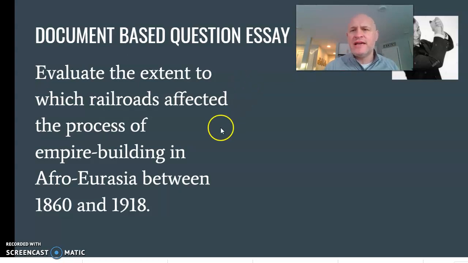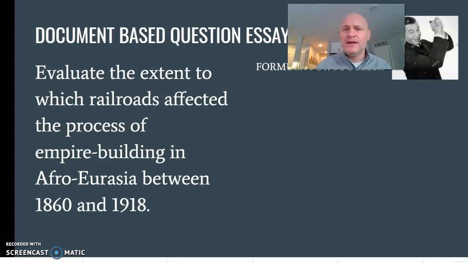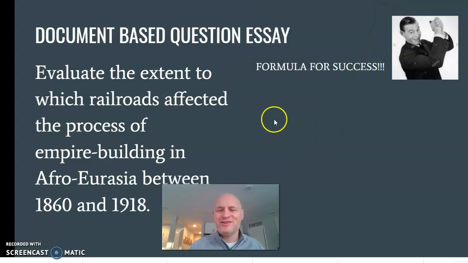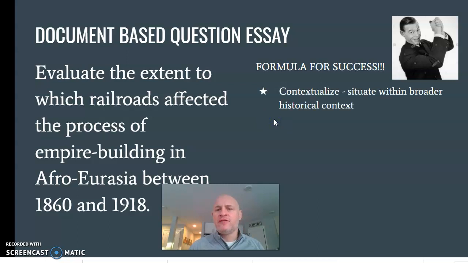So let's take a look at the elements of the DBQ. Here is my tried and true formula for success. Let me move my head here. Tried and true formula for success. First, contextualize, situate within the broader historical context.